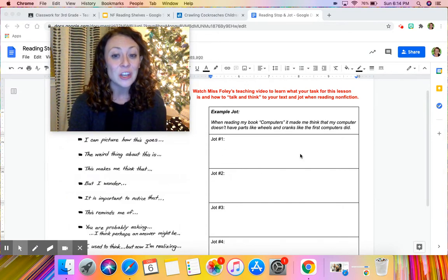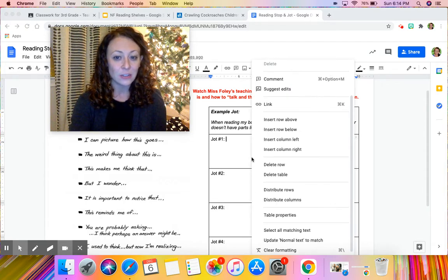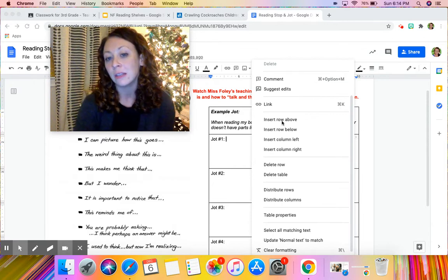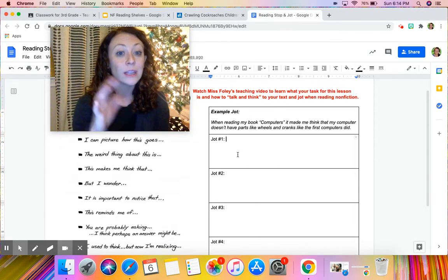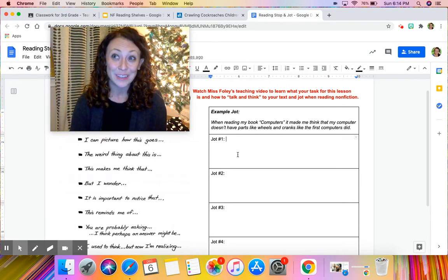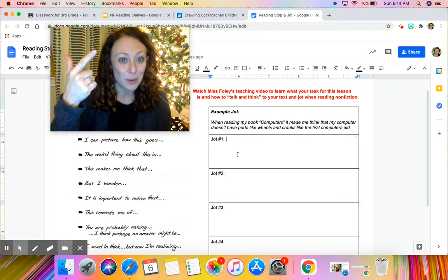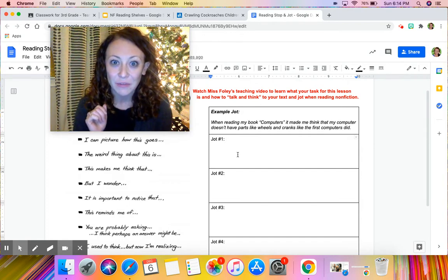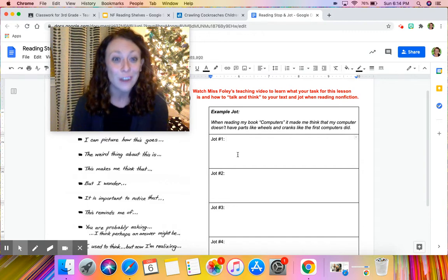And you can always add another row into your table by clicking with 2 fingers. So a double click right in your table there, and you're going to click insert row below or insert row above, and that'll insert another row for you if you would like to do more than 4. But you have to do 4, and they need to be complete sentences. What does complete sentences mean? Oh, right. That means starting with capital letters, ending with punctuation, so periods. A lot of us have been forgetting to do that. Don't forget. So capitals, punctuation, full complete sentences, using those sentence starters that are right there in the document for you.